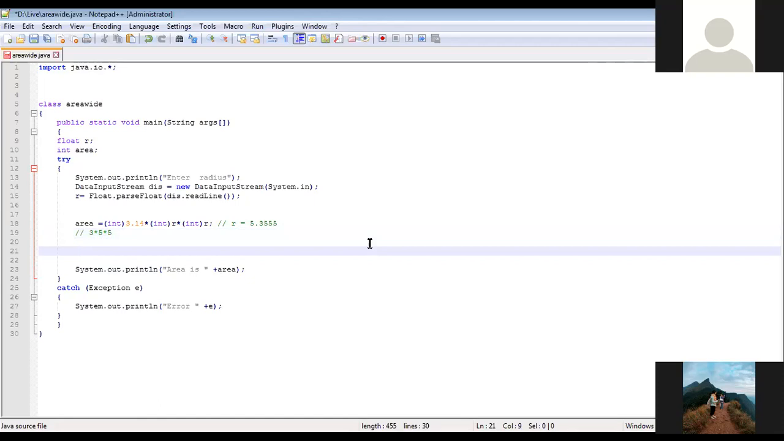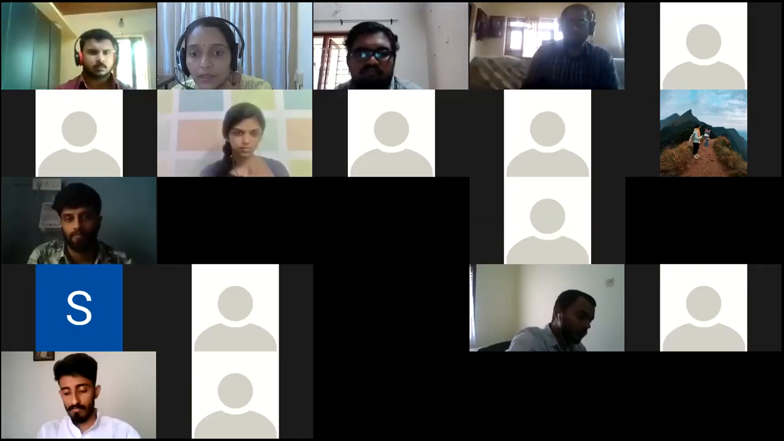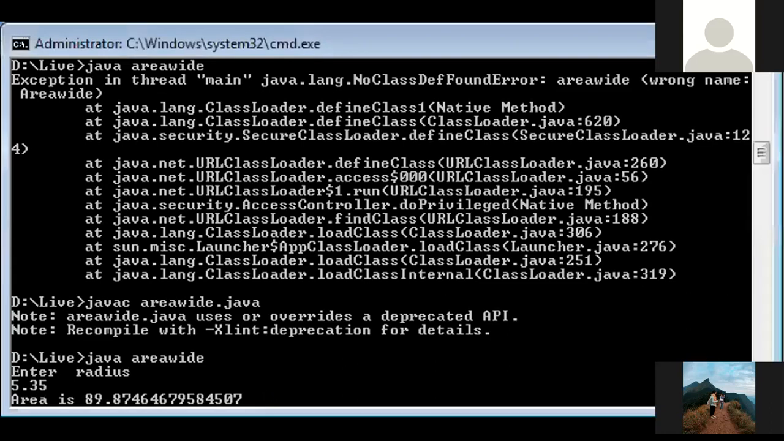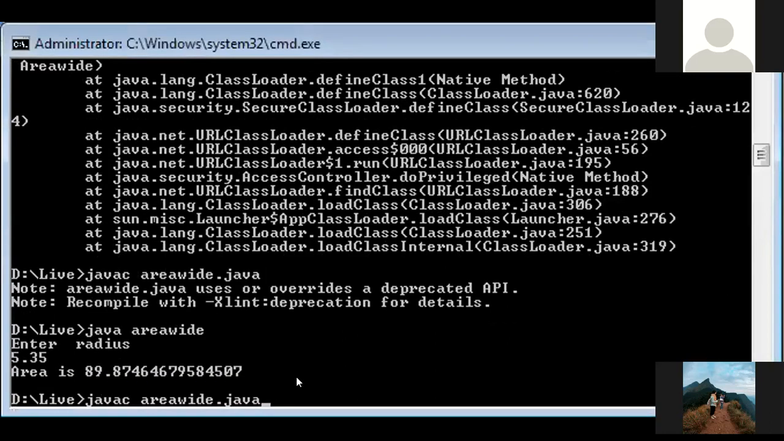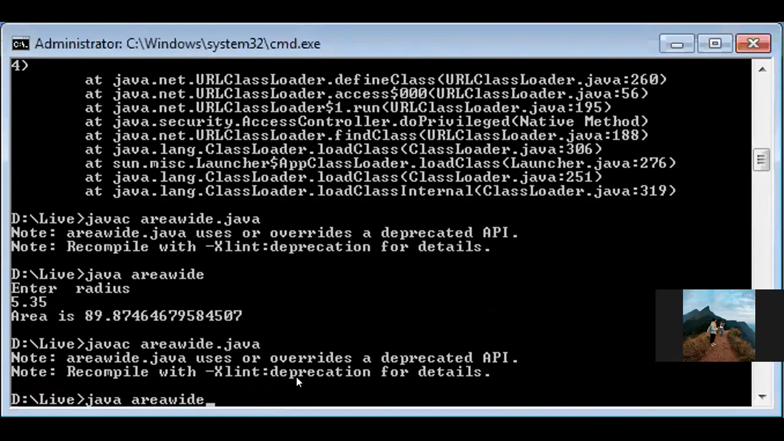Yes, ma'am. Okay. Now imagine I didn't put this over here. Anyway, we'll run this program. I will save it in the same name, area wide itself. I'll compile it once again. Now we'll do the compiling. Are you able to see the screen? Are you able to see the screen, Simran? Yes, ma'am. Command prompt? Yes, ma'am.